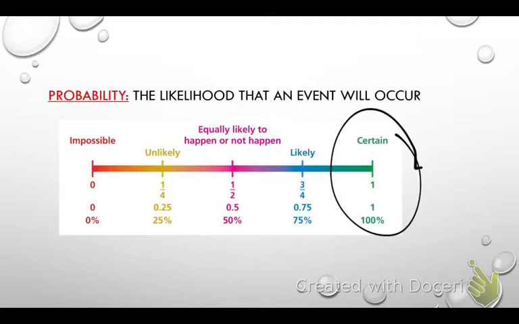What percentage goes with the word certain? 100%. Who can give me a 100% chance that something will certainly happen no matter what? Reese. You are correct. There is a 100% chance that you are going to die, okay? It is for certain that eventually you are going to die.